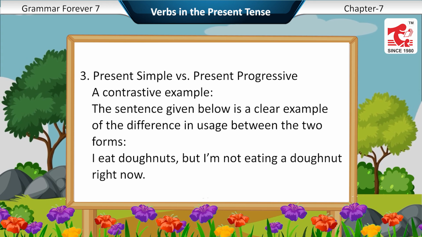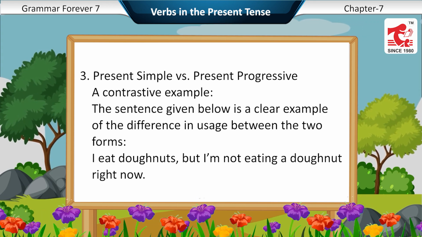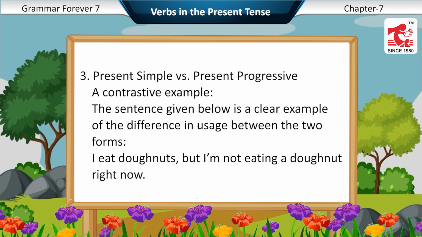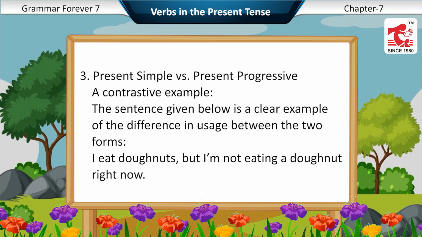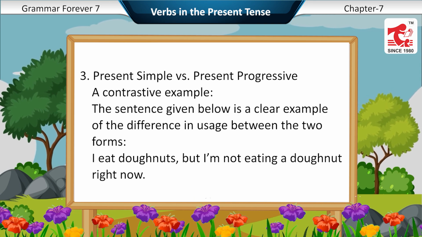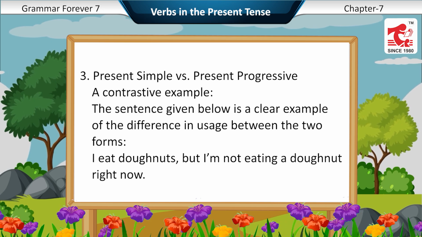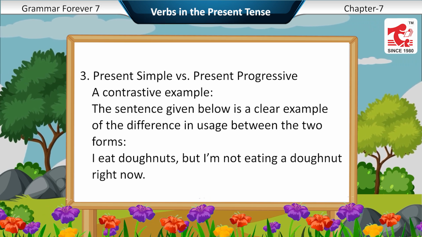Third, present simple versus present progressive. A contrastive example. The sentence given below is a clear example of the difference in usage between the two forms. I eat donuts, but I am not eating a donut right now.